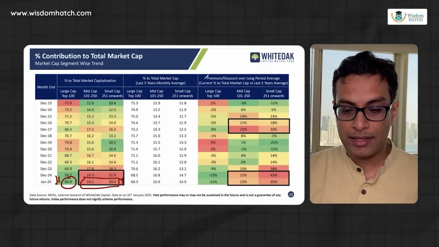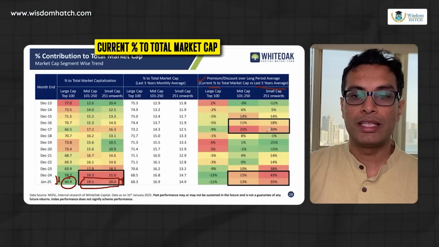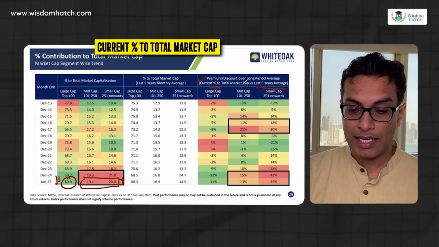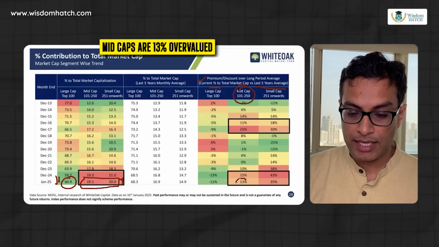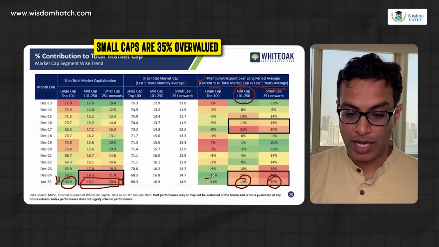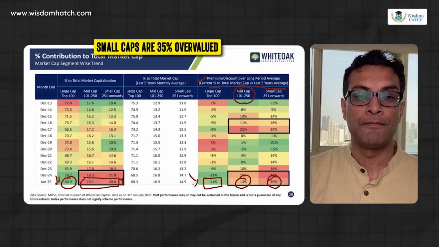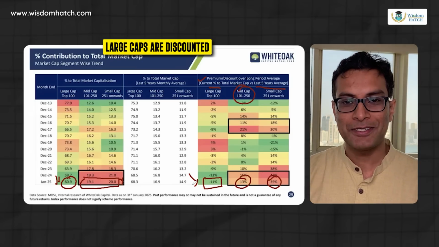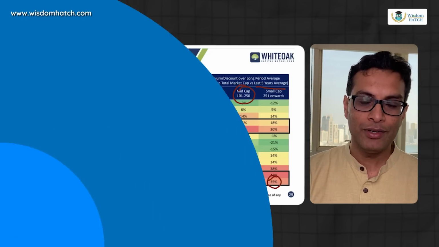So again, take a look at this data, which indicates current percentage to total market cap. This indicates the premium or a discount of different categories. For example, right now, if you look at mid cap, it is roughly 13% overvalued. Small cap is still 35% overvalued, and large caps are discounted. So is Professor Damodaran right that Indian market is overvalued? Partially yes, because small and mid caps are overvalued. It's not as if the large cap indices are overvalued.